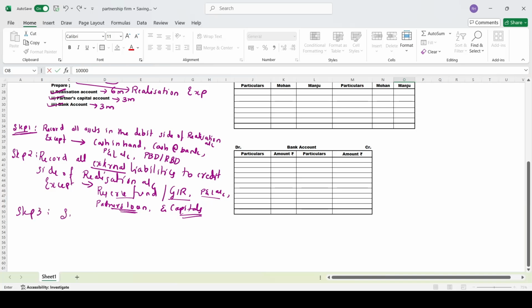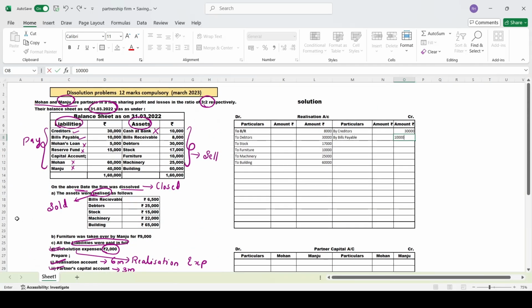Now sell all the assets. Okay, we'll sell all the assets now. For what price they have sold, they have given here. See, it is very simple. Recording will be done on the debit side, selling will be done on the credit side. Opposite, it will come like this, cross. So now we'll come to the credit side. When you sell the assets, you are going to receive the money.